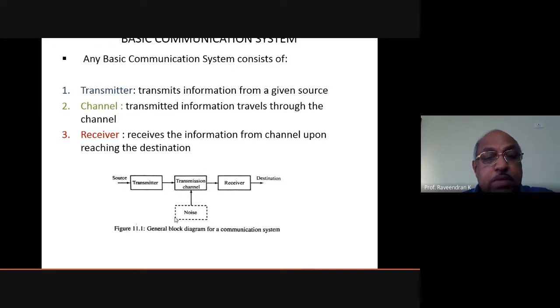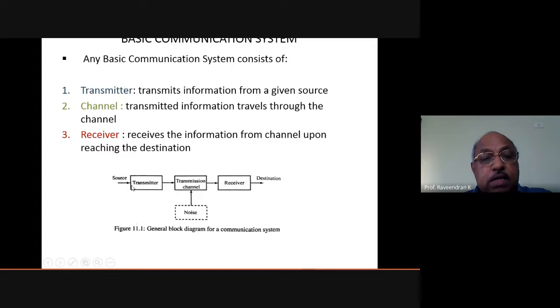But in practical cases, we always have noise appearing in the transmission channel. Even in the transmitter, there may sometimes be some noise present due to the operation of the devices connected to it, but that can be avoided to a certain extent. In the transmission channel, the channel will be very safe for transmitting the information without much loss, but we can expect some noise level.